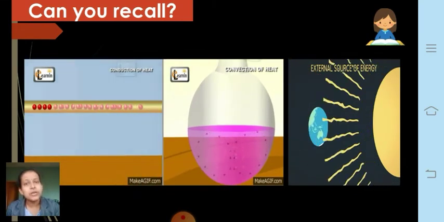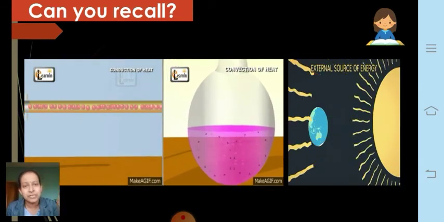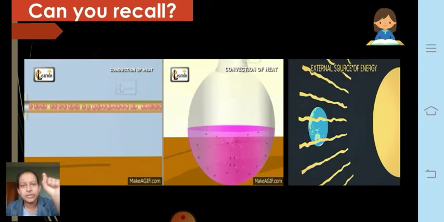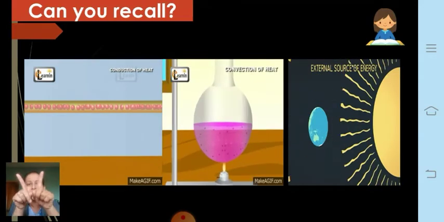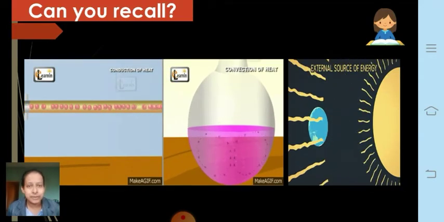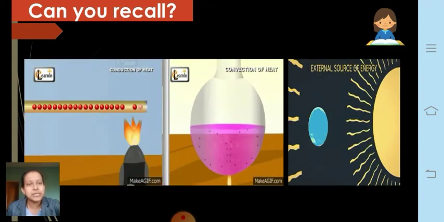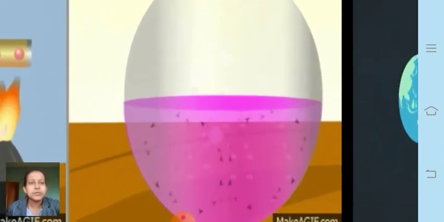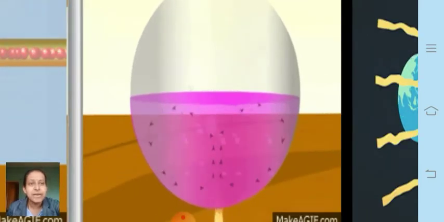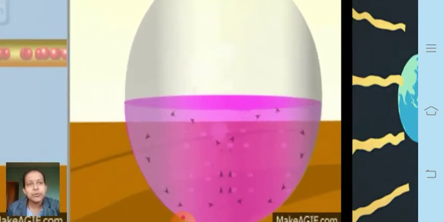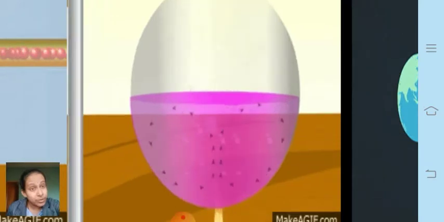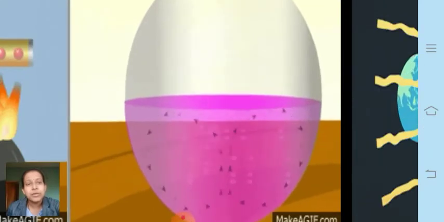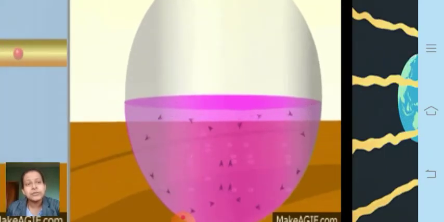It's happening because of the current of water moving in this manner. Okay, so current of water is going on in this manner on the two sides like this. Those currents are also called convection currents. So you can see in this picture how the current of heat is passing here, and how the upper water is going, the colder water goes up. Hotter water goes up due to its less density, and cold water comes down. In this manner, convection currents are creating transfer of heat.